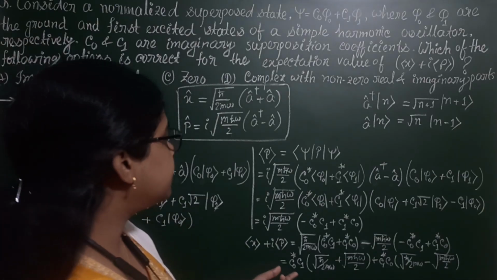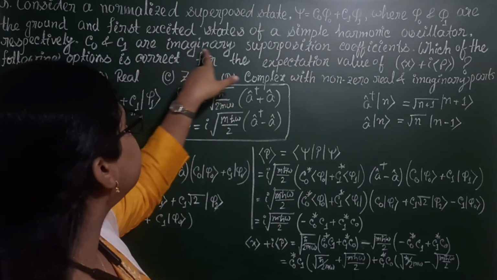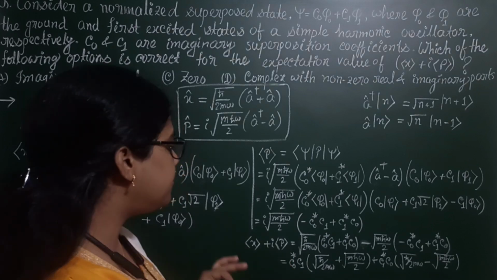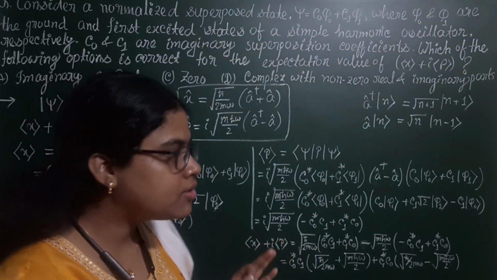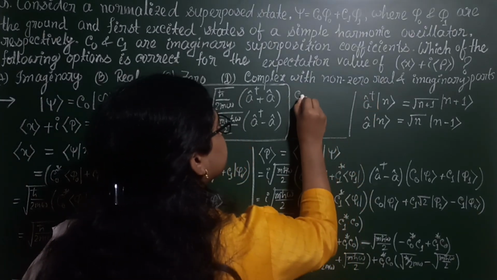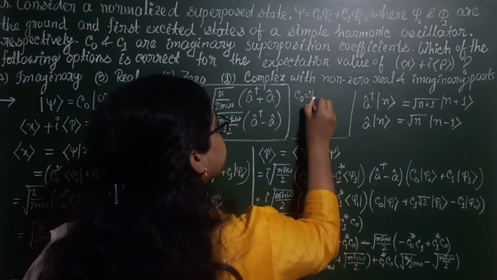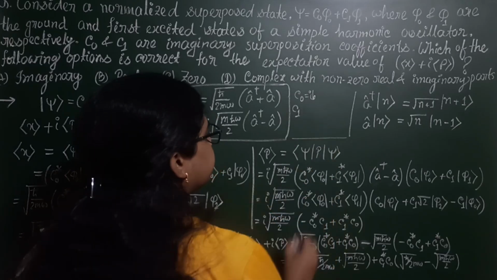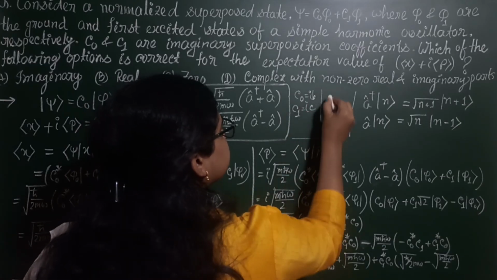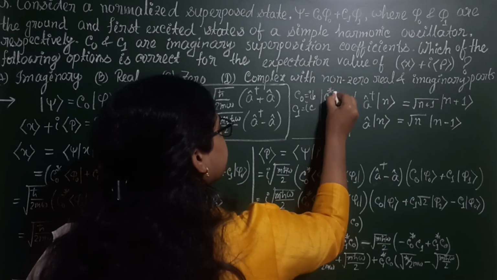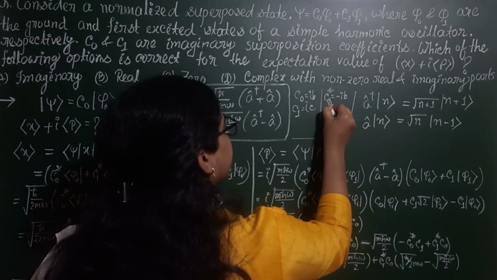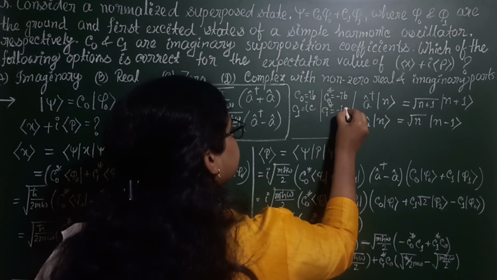Now look, C0 and C1 are imaginary superposition coefficients. So C0 and C1 are purely imaginary coefficients. Now let's consider C0 is iB and C1 is iC. So C0 star will be minus iB and C1 star will be minus iC.